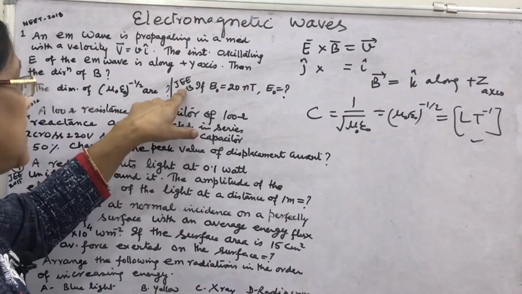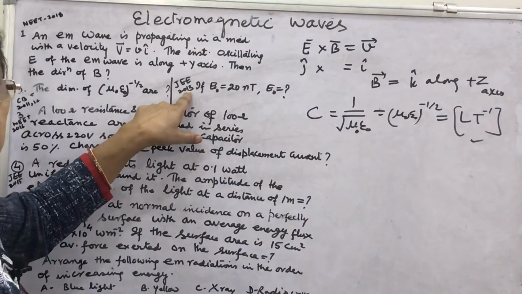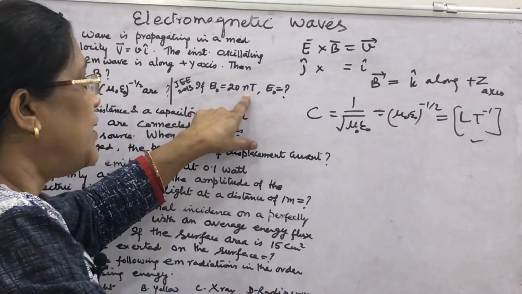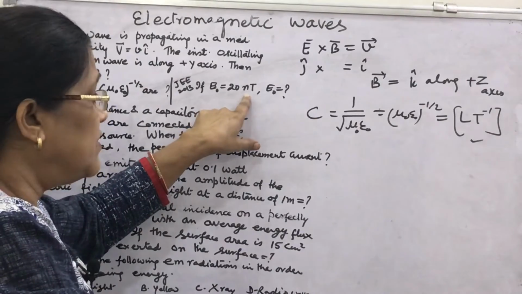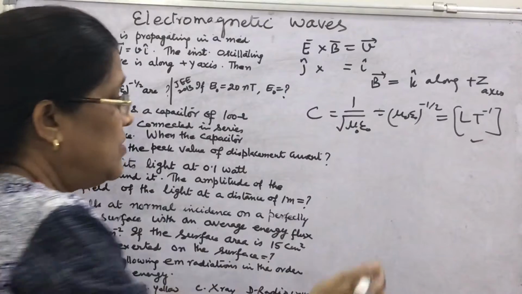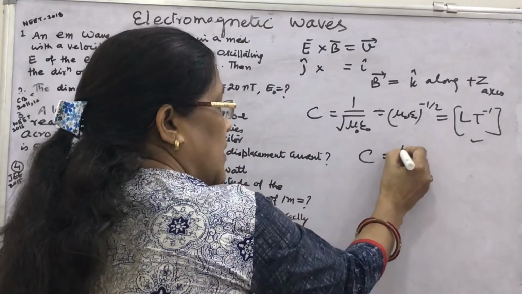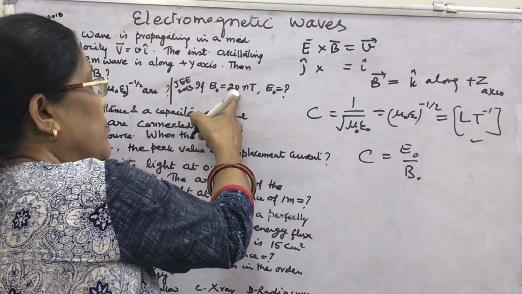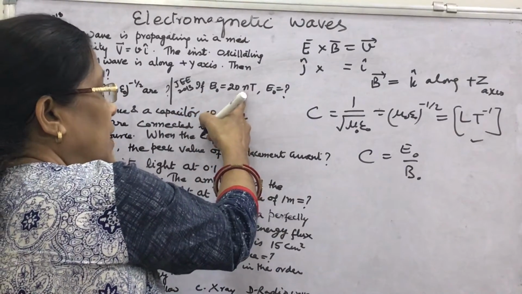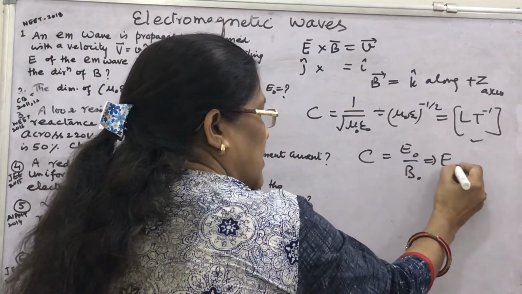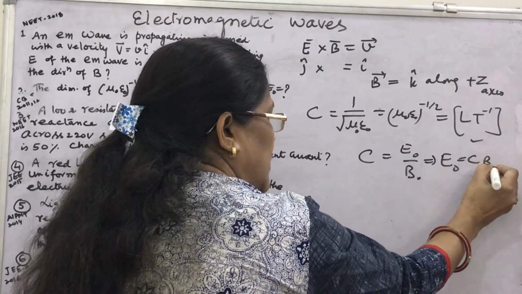Another question asked in JEE Mains 2013. If B naught is 20 nanotesla, where small n is nano, what is E naught? Again we have read, what is C? E naught upon B naught. So if it is given B naught is 20 nanotesla, this implies that E naught is C B naught.